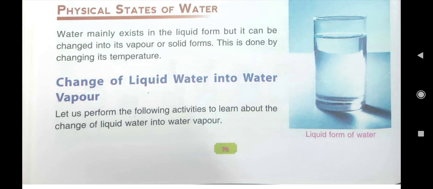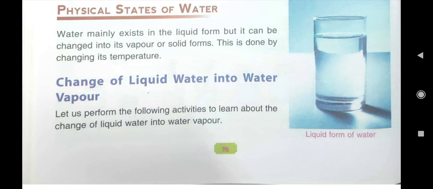As I told you to do the activity of that Nimbu Pani, in a glass of water, you just add 1 teaspoon of sugar, a pinch of salt, and lemon juice, and you mix it. You will observe that all the substances have been completely dissolved in water. So, they are called soluble substances.